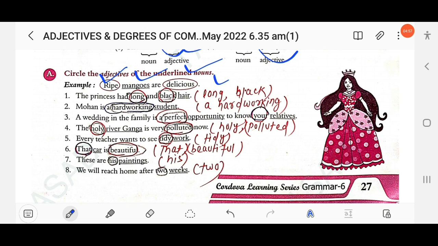So here long, black, both are adjectives, and it tells about hair. The next one: Mohan is a hard-working student. So here hard-working is an adjective. It tells about the student Mohan.